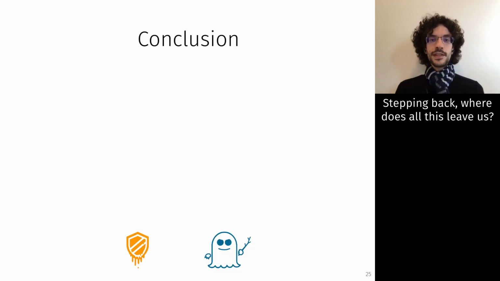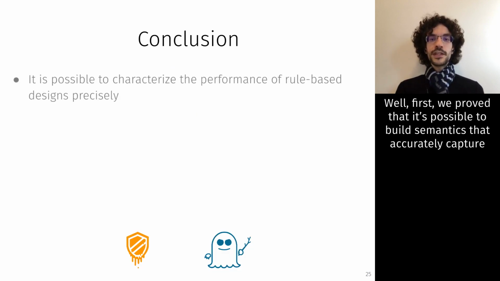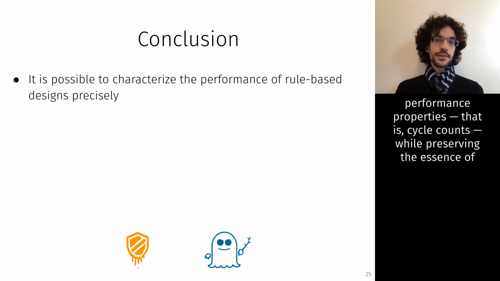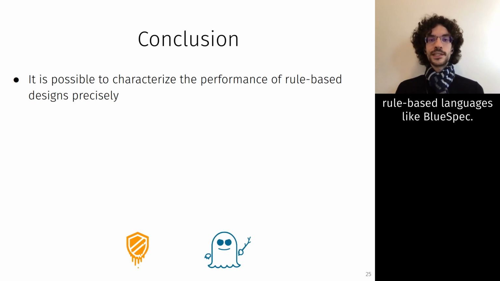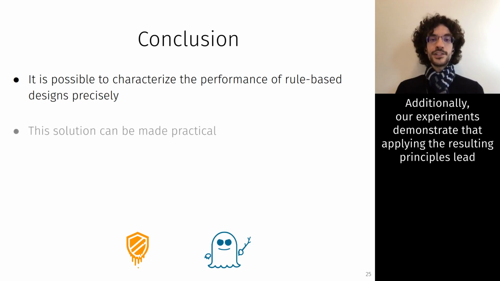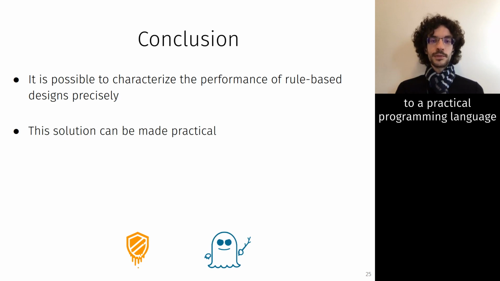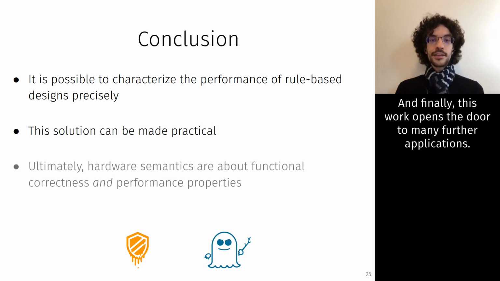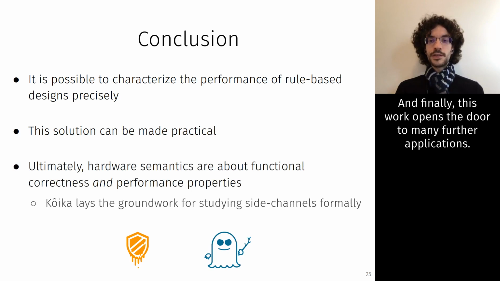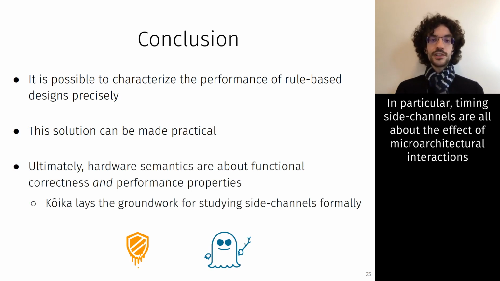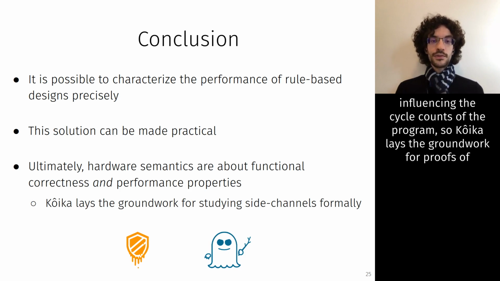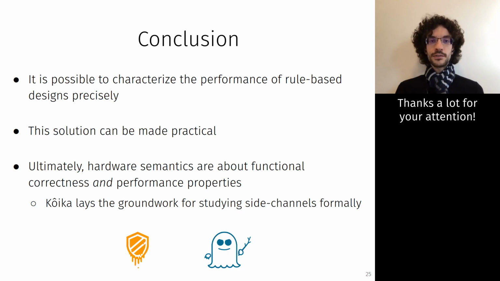Stepping back, where does this leave us? Well, first, we proved that it's possible to build semantics that accurately capture performance properties, that is, cycle counts, while preserving the essence of rule-based languages like Bluespec. Additionally, our experiments demonstrate that applying the resulting principles leads to a practical programming language. And finally, this work opens the door to many further applications. In particular, timing side channels are all about the effect of microarchitectural interactions influencing the cycle counts of the program. So Koika lays the groundwork for proofs of freedom from timing side channels.